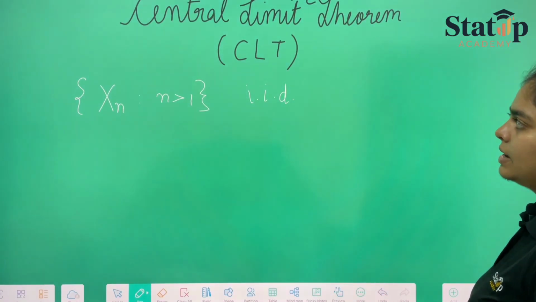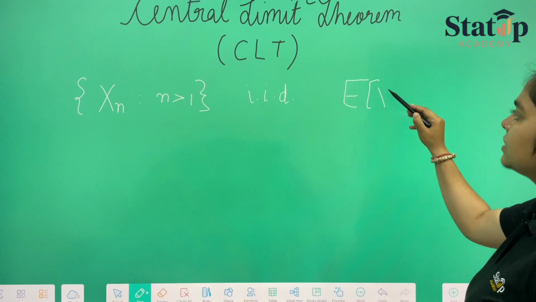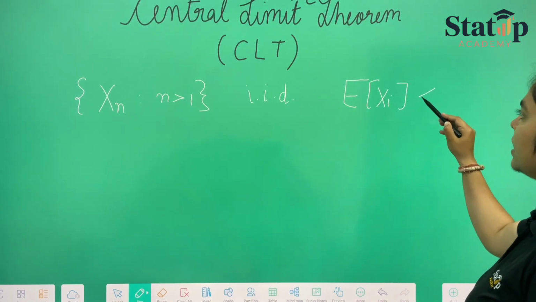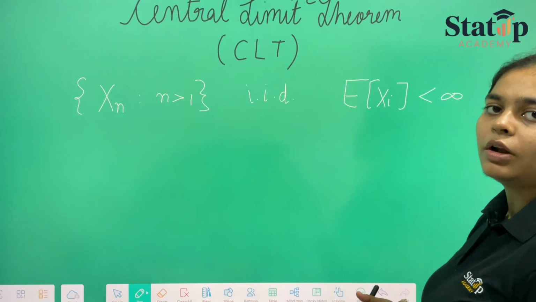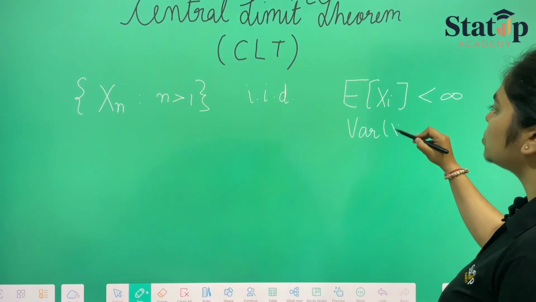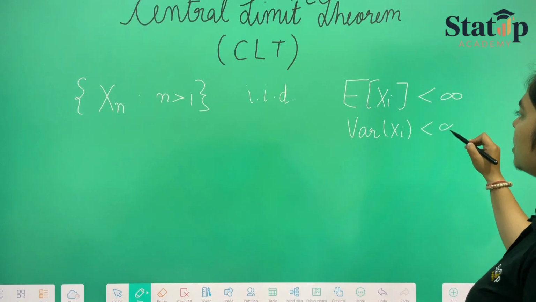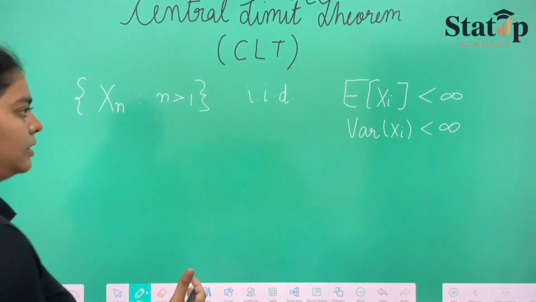Then, when they are IID and expectation of Xi is less than infinity, that means expectation of Xi exists or mean exists. And variance of Xi also is less than infinity, which also means that variance of Xi should exist.